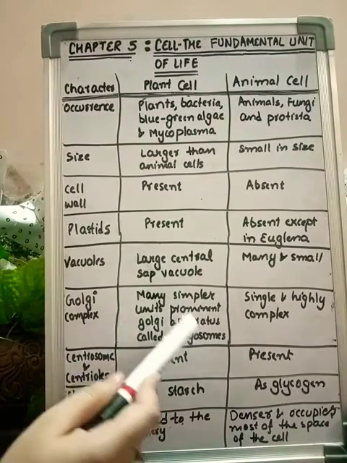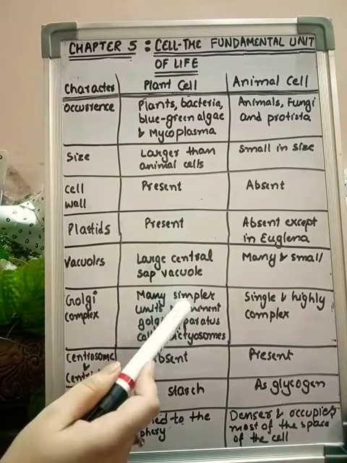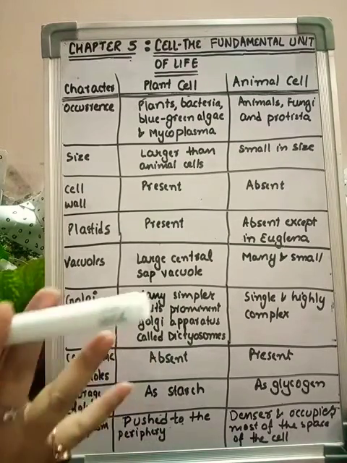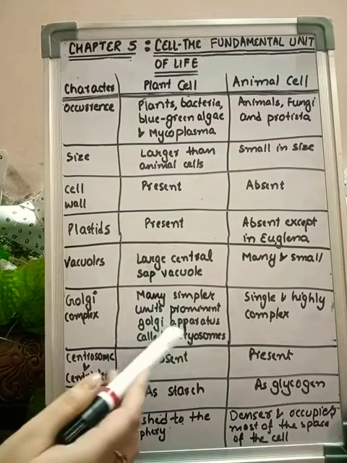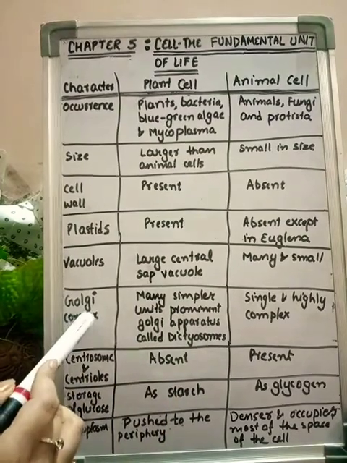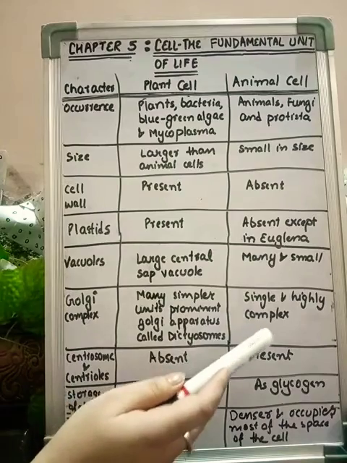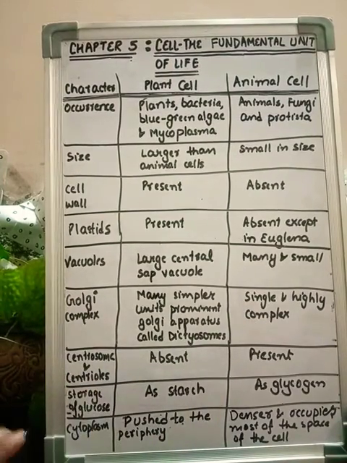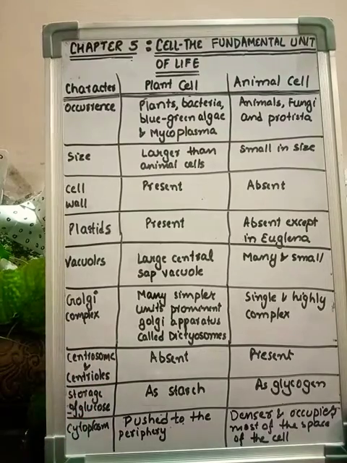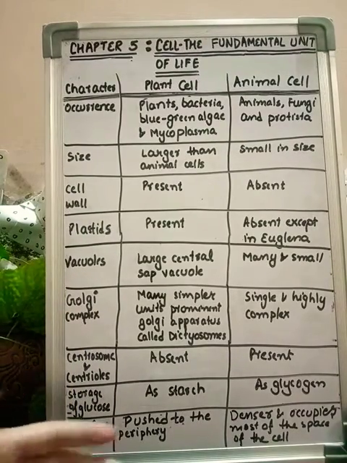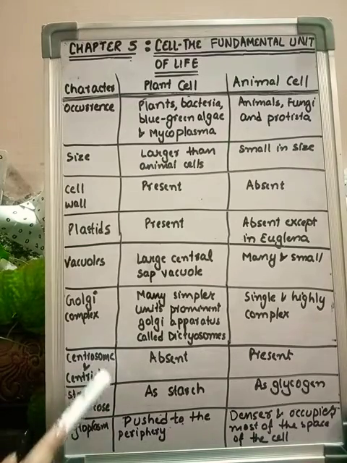So in case of plant cell, there are many simpler units of prominent Golgi apparatus. Prominent means clearly visible. The Golgi complex or the Golgi apparatus is called dictyosomes in case of plant cell. Very important. And in animal cell there is a single Golgi complex, but that is a highly complex Golgi apparatus. These all things we will study in detail later in this chapter, in my next lecture, so don't worry about it.